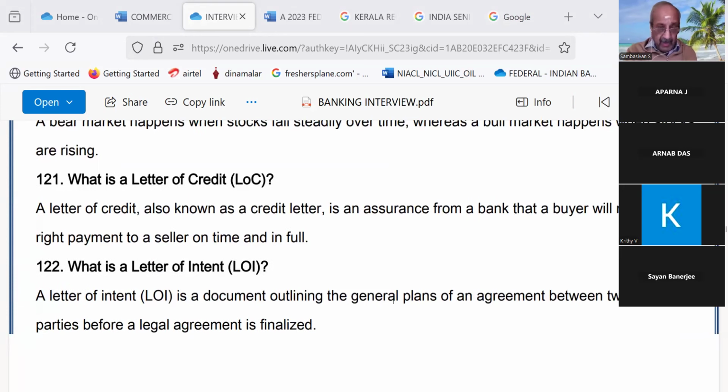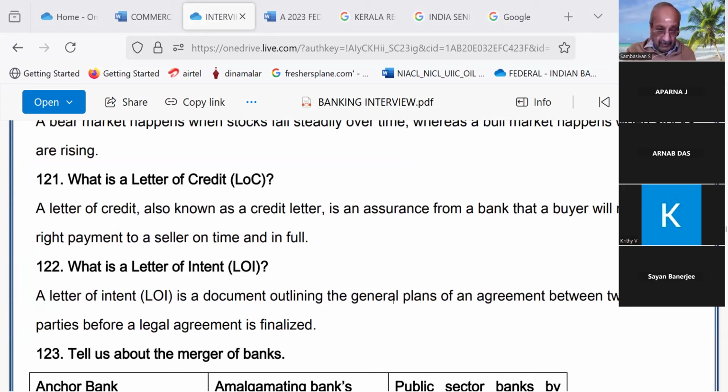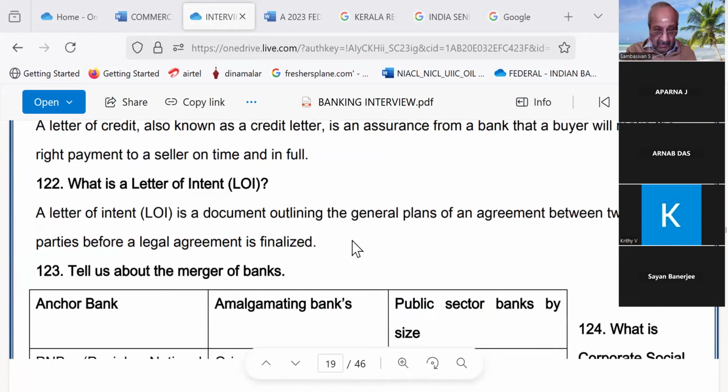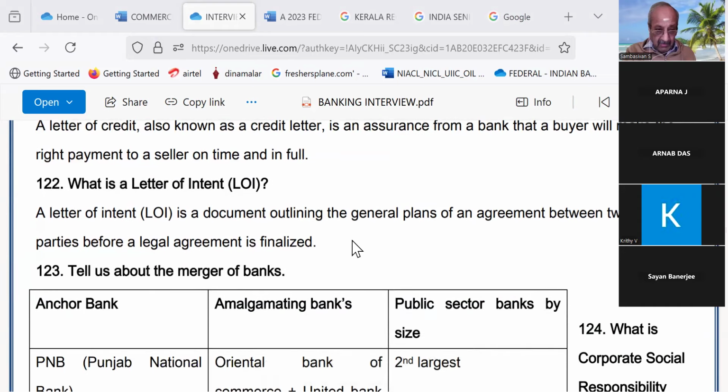Continue. What is a letter of credit? A letter of credit, also known as a credit letter, is an assurance from a bank that a buyer will make the right payment to a seller on time and in full. Mm. What is letter of intent?